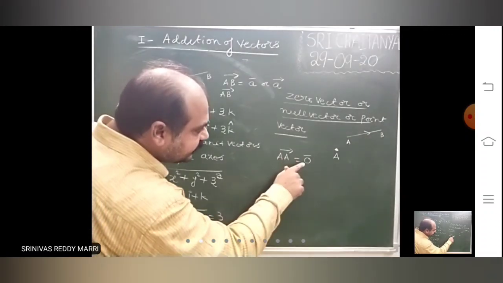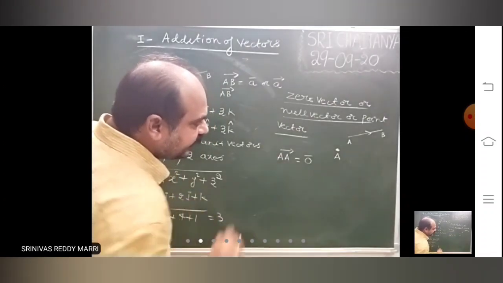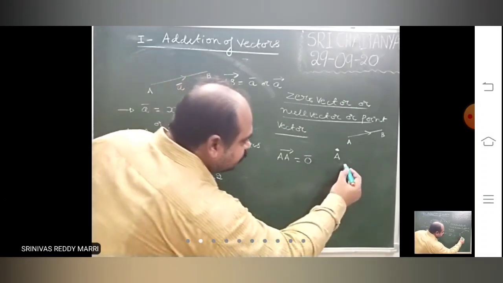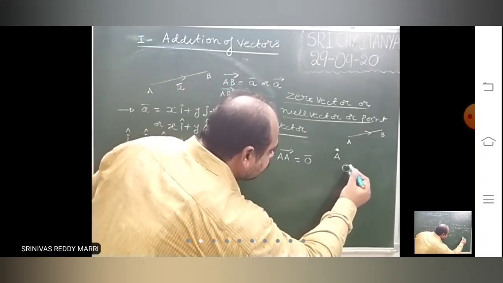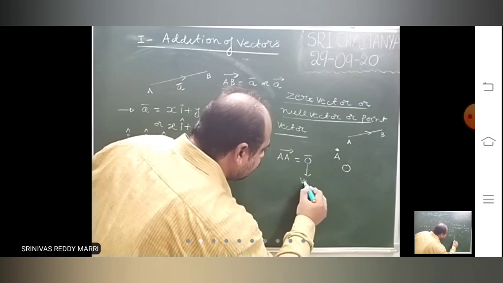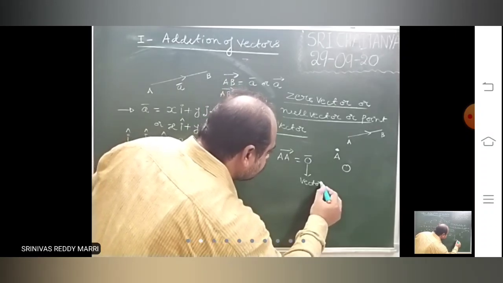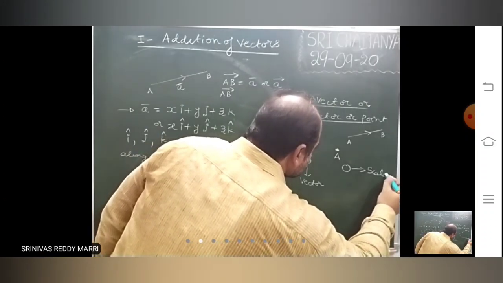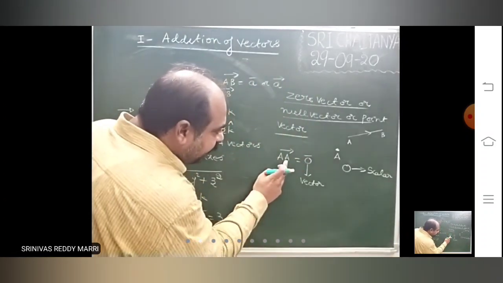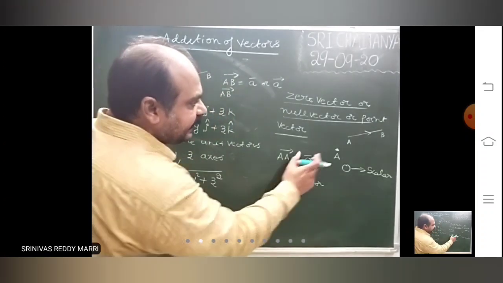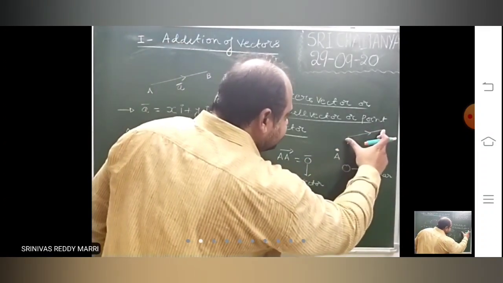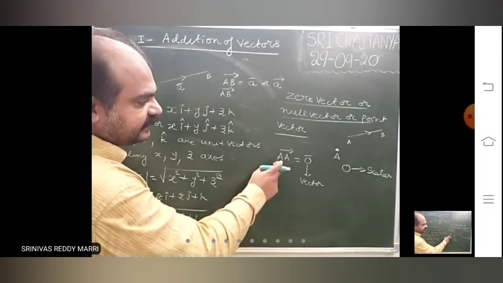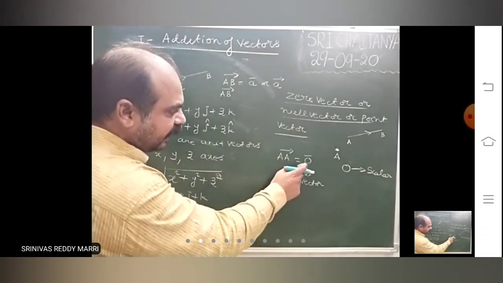0 bar means it is considered as a vector only, having no direction. 0 bar means vector. 0 means only scalar. Whenever A bar is there, you write 0 bar. It indicates that actually this line segment is there. This B will coincide with A. That vector A bar is called 0 bar.